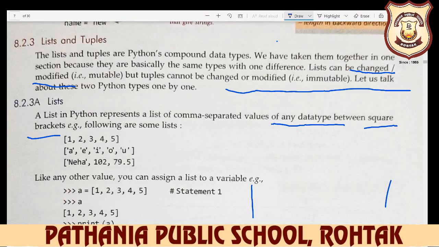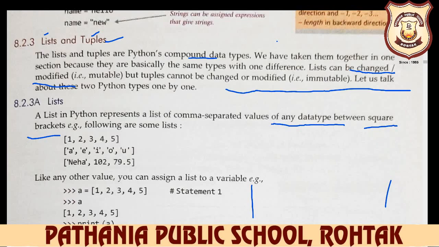List and tuple are also data types of the Python language. These are compound data types. Both are different: list is a different data type and tuple is a different data type, but we take them together here because there is only a little difference between them, almost both are similar. List and tuple are Python compound data types. These are user defined data types. We have taken them together in one section because they are basically the same type with only one difference.